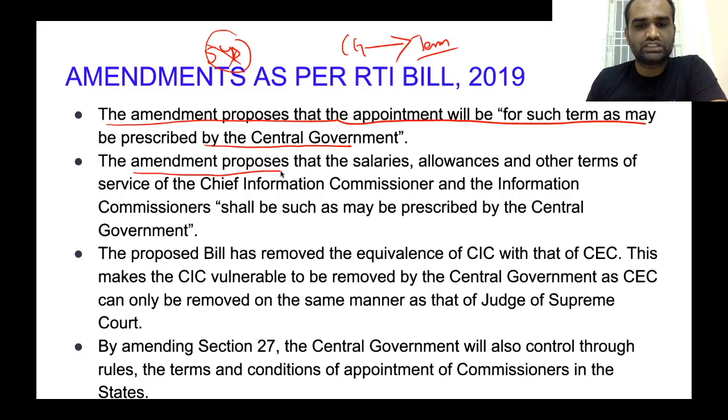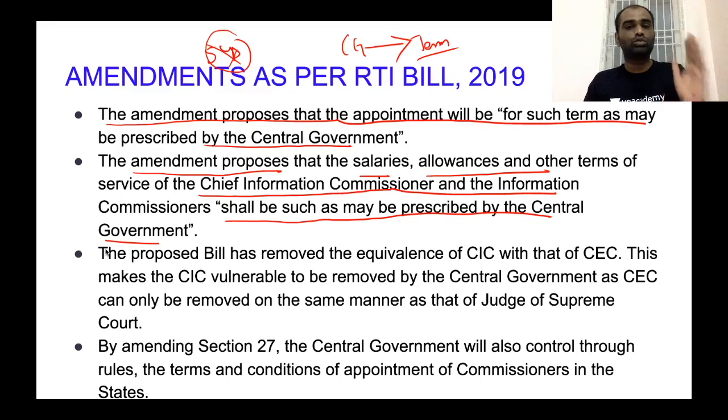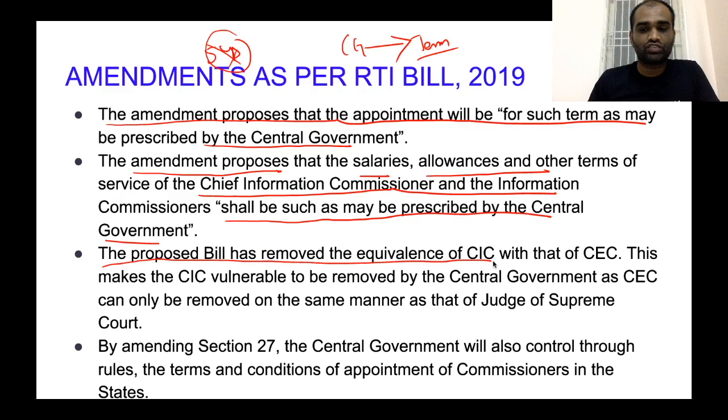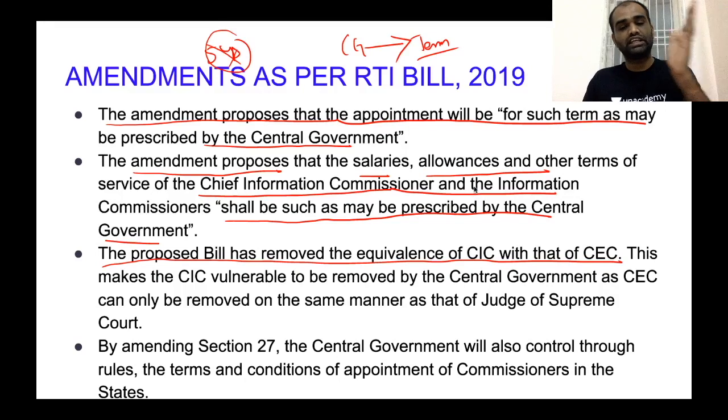Also, this amendment proposes that salaries, allowances, and other terms of service of the Chief Information Commissioner and other information commissioners shall be such as may be prescribed by the central government. Now, in the original text, it said that it's almost equivalent to the Chief Election Commissioner as well as Election Commissioner. Now, they have amended this provision and they have said that it is prescribed by the central government. Clear? Now, the proposed bill has removed the equivalence of CIC with CEC. As I mentioned before, the Office of Chief Information Commissioner is the equivalent of the Chief Election Commissioner. Thus, this equivalence was removed in this amendment bill.